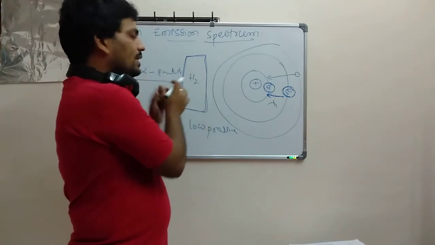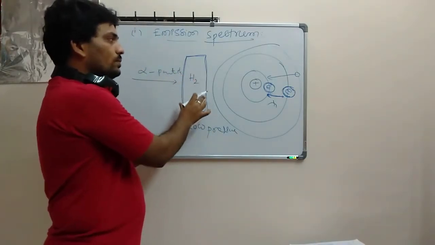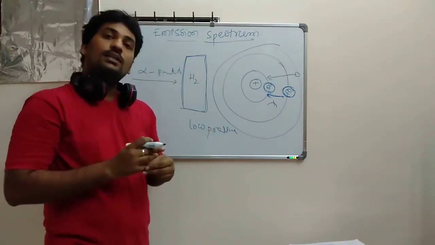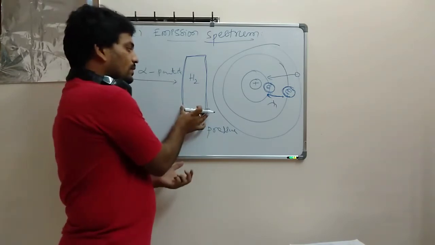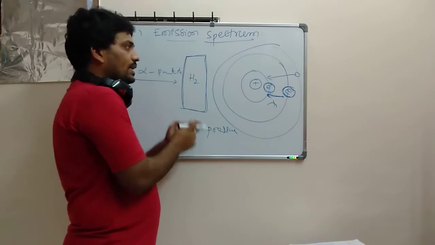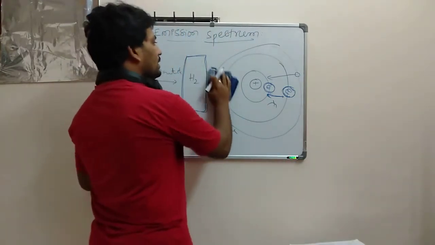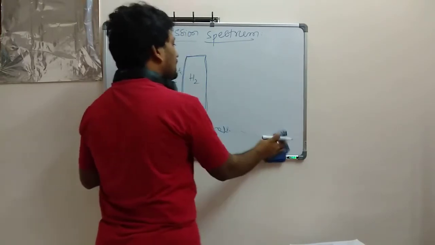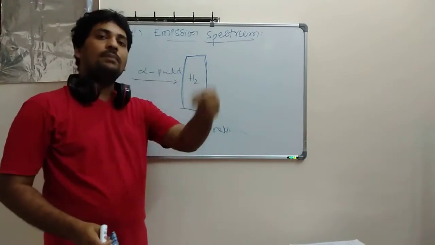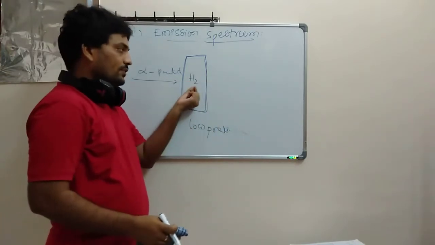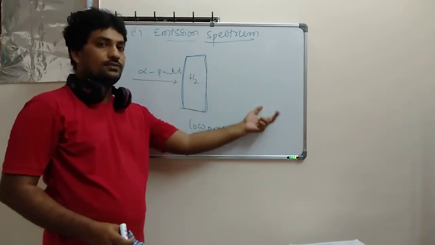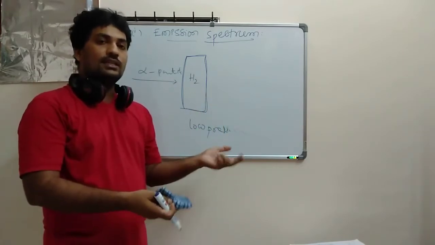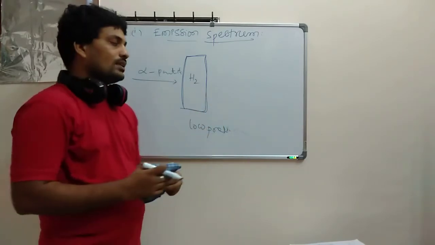How can we see these things in this particular tube? Gases cannot be observed directly, but we can observe the spectrum by using what here? A spectroscope. We put this in the spectroscope, impact it with alpha particles, and find some kind of spectrum. Let's suppose this is an alpha particle. This is what happens in the discharge tube. Each atom will give that kind of spectrum. So I am going to observe this in a spectrometer. It's simple. What exactly will it give?